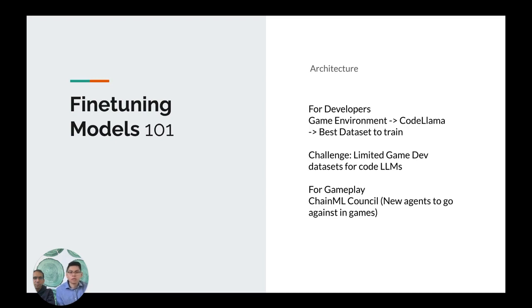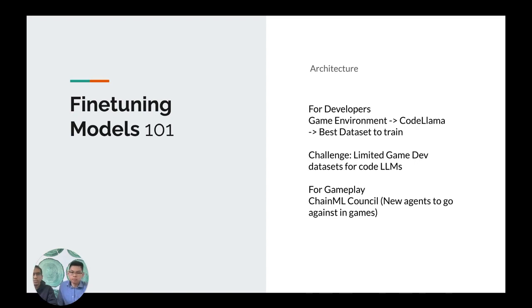We did GPT-4 in the beginning, and we want to transition to Code Llama for a little better fine-tuning later on. So our main objective was just to find a large data set, and that allowed us to get a better result and better performance out of the system. The challenge is that many of these code LLMs have been trained on popular languages such as Python and JavaScript, while for game development and especially for GDScript, there is a lack of such data sets, and that's where our distinction comes in, wherein we have trained it on these data sets and help to empower all these mobile game developers.